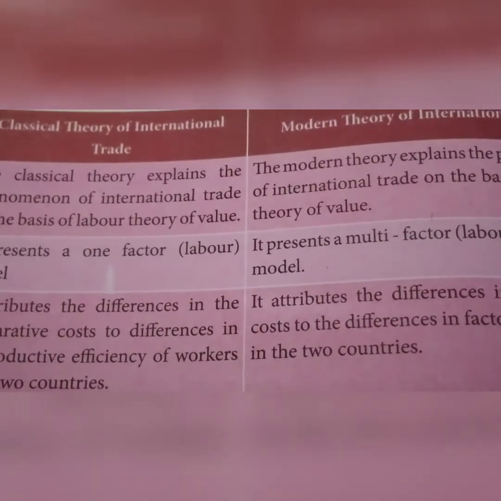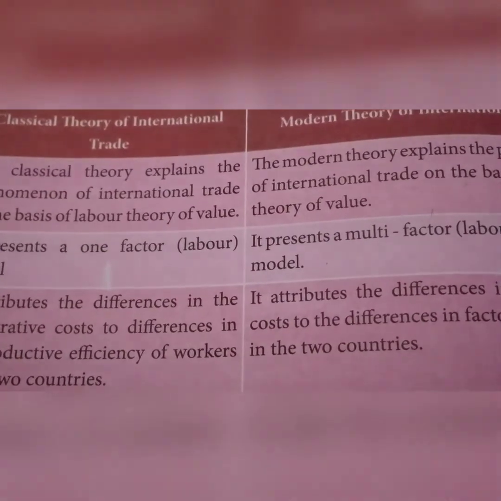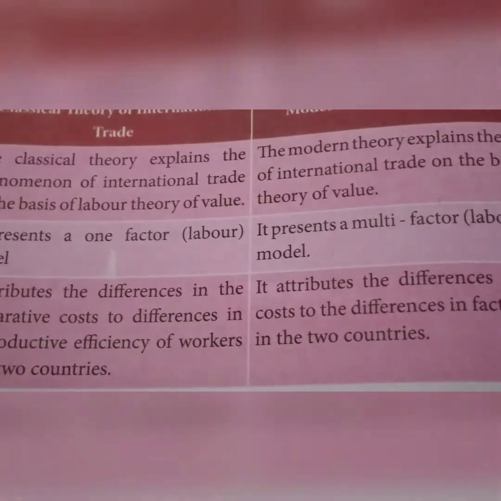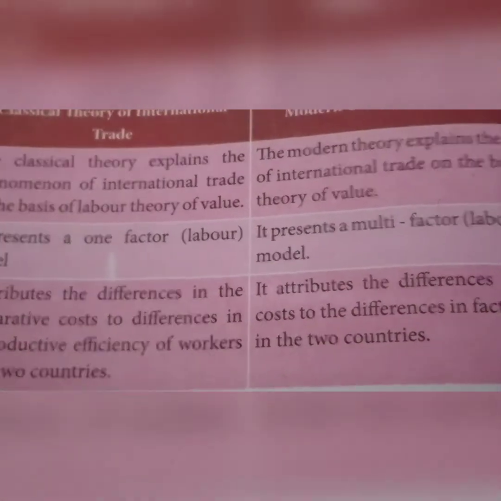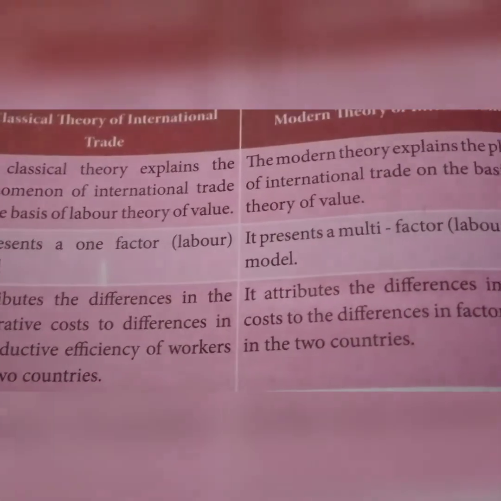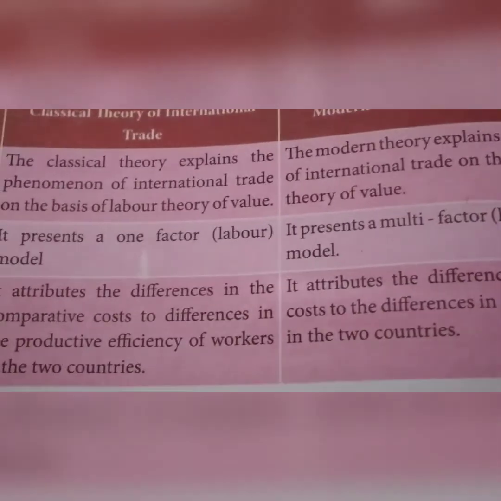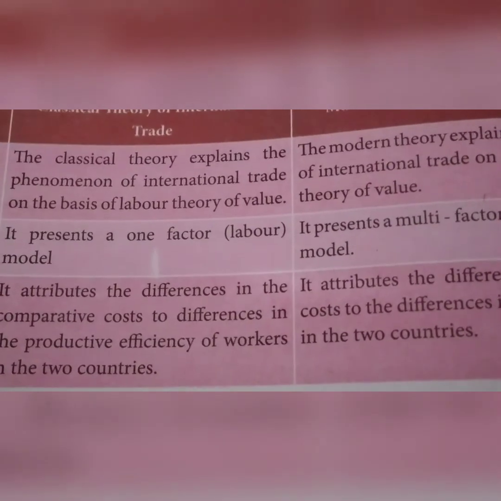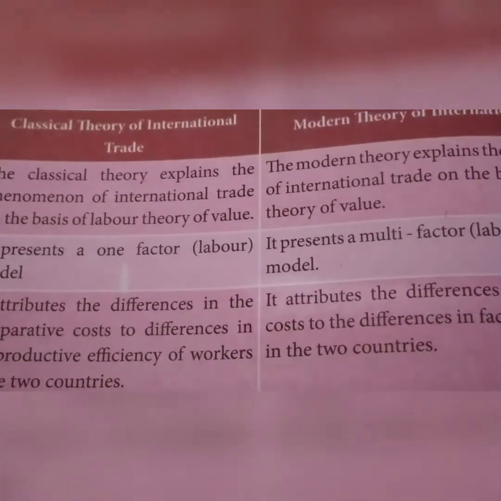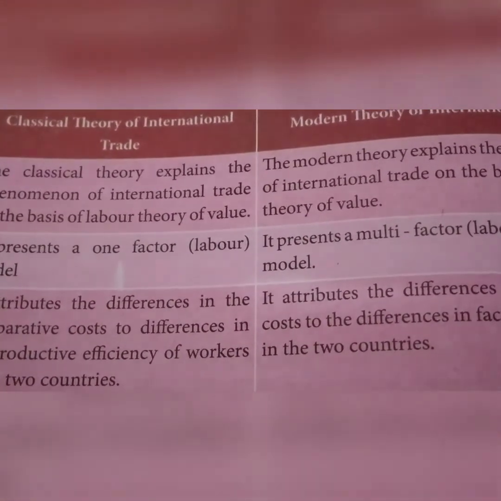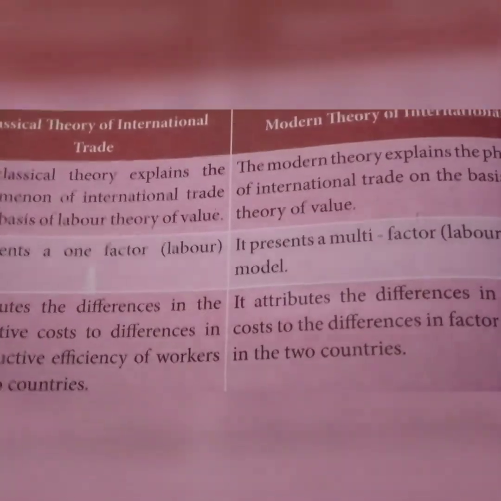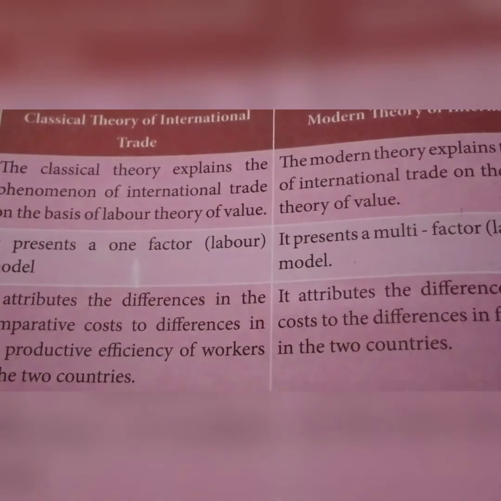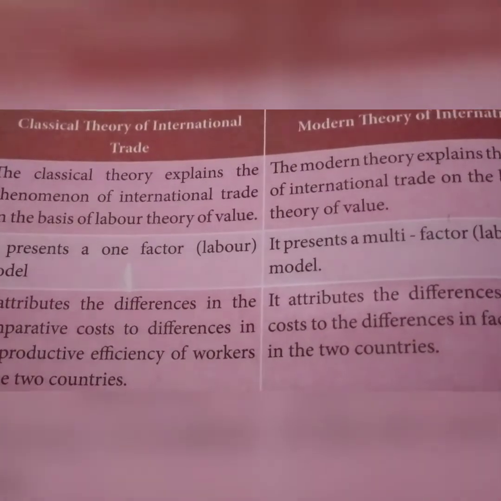And then the comparison between the classical theory and modern theory. In the classical theory, first we see the labor theory of value; in modern theory, the general theory. Labor is the model in one, and labor and capital is the model in the other. Here all the cost differences are in the productive efficiency of workers of the two countries, India and China. Here we see America and India attributes the differences in the endowment of the two countries as well as two different commodities, that is cloth and